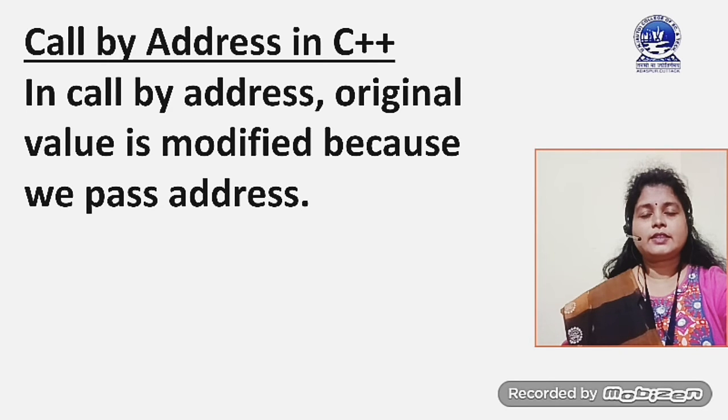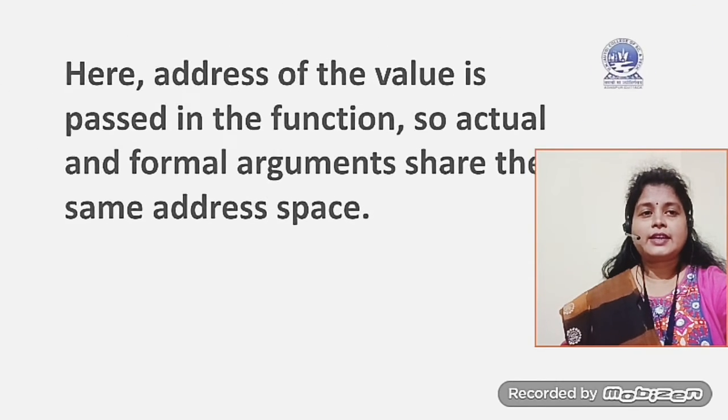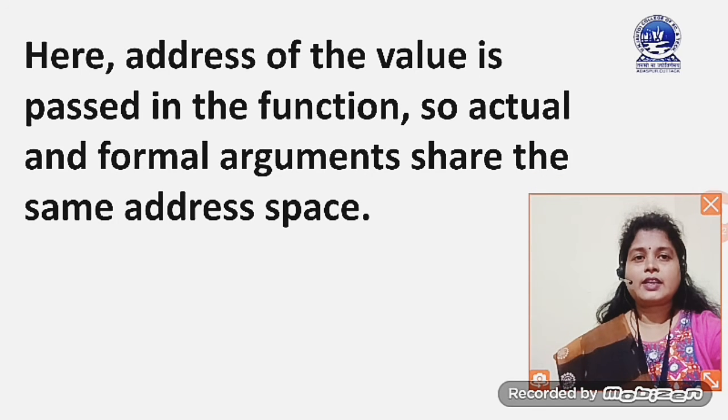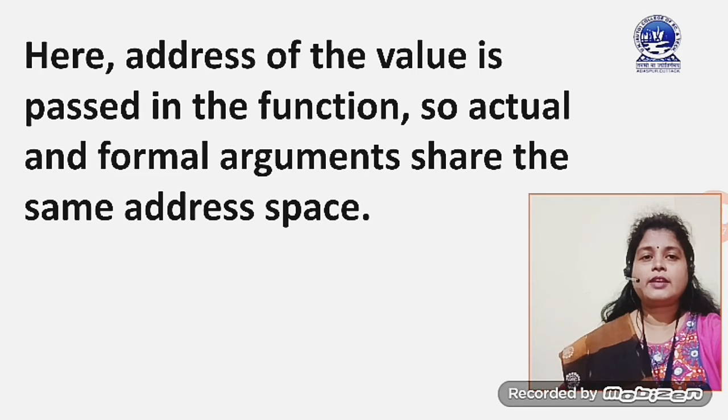Now we will discuss call by address in C++. What happens in call by address? The original value can be modified, because we pass the address. Exactly what happens in call by address? Here the address of the value is passed to the function, so actual and formal arguments share the same address space.